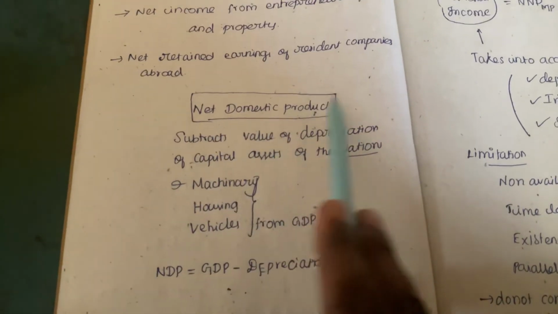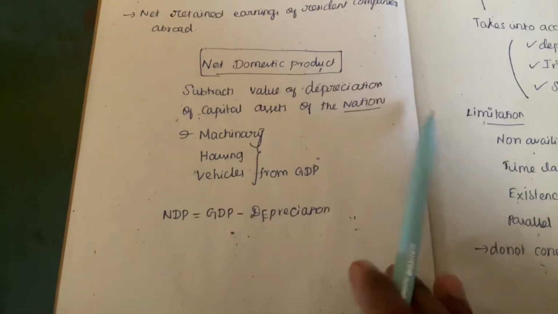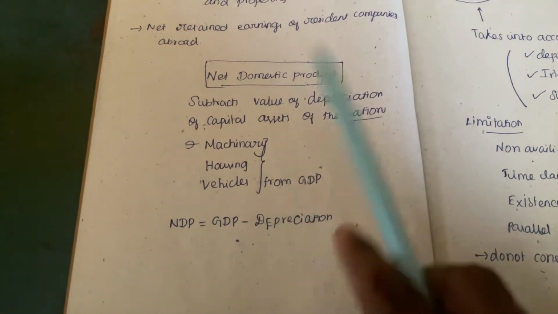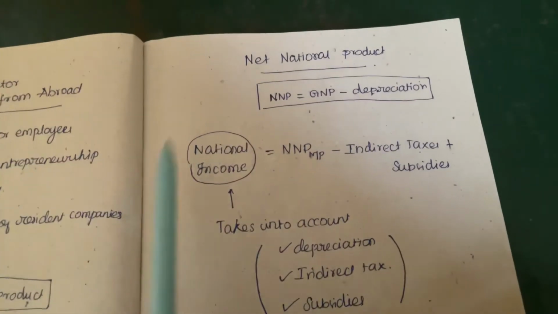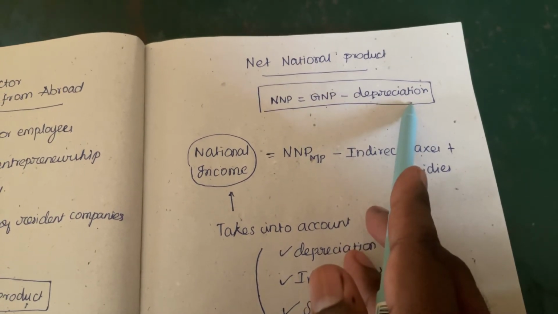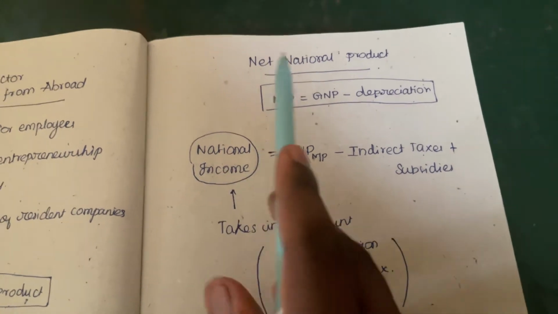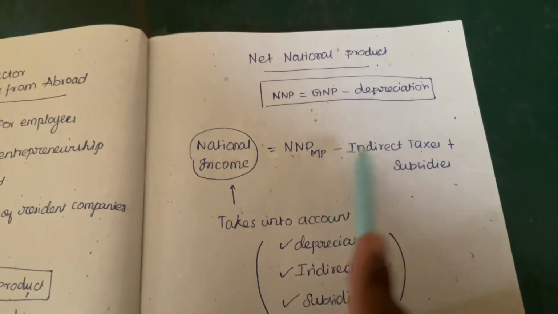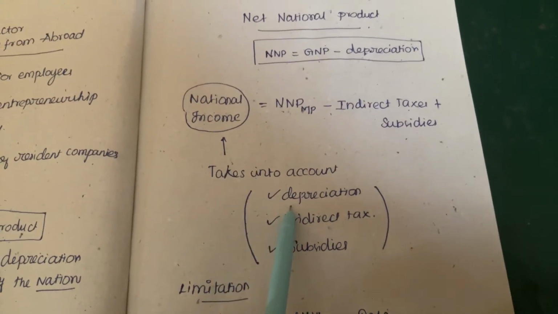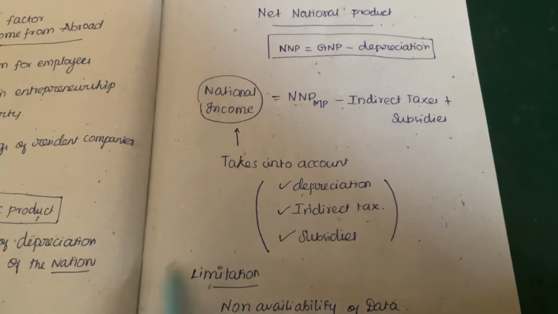What is net domestic product? It subtracts the value of depreciation of the capital assets of the nation, such as machinery, housing, vehicles, from GDP. NDP is equal to GDP minus depreciation. Net national product, NNP, is equal to GNP minus depreciation. National income in its purest form is NNP, net national product, minus indirect taxes plus subsidies. It takes into account the depreciation of the capital, indirect taxes and subsidies.